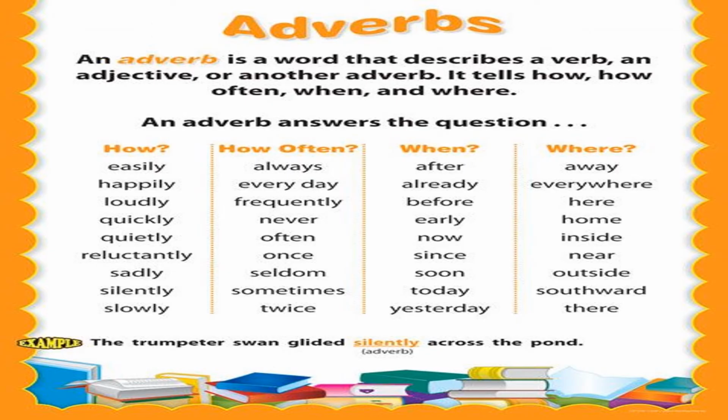Adverbs often tell when, where, why, or under what condition something happens, or the frequency at which an action happens. For example, how means easily, happily, loudly, quickly. These are some examples of how. How often? Always, every day, frequently. These are some examples of how often. When: after, already, before. And where: away, everywhere, here. So these are some examples of adverbs.